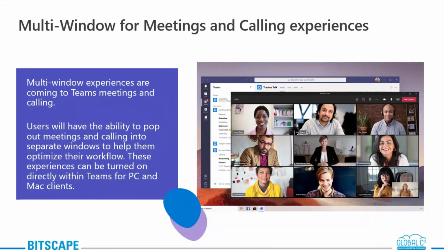But now, if you are working with a multi-screen setup, for example two desktops, or one laptop and a different screen, you can work like that. Under one screen, you can put up your Microsoft Teams chat, and on another, you can have the meeting live broadcast going on. So you'll be able to multitask at a time, and ultimately this will help you optimize your work with Microsoft Teams. This is helpful when you are having a meeting and calling experience, and still want to chat, you can do this.